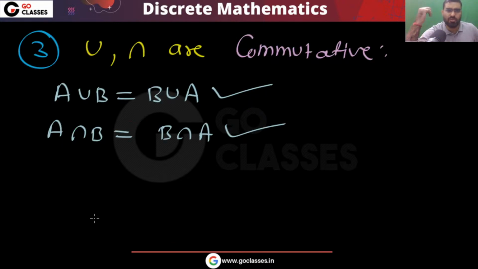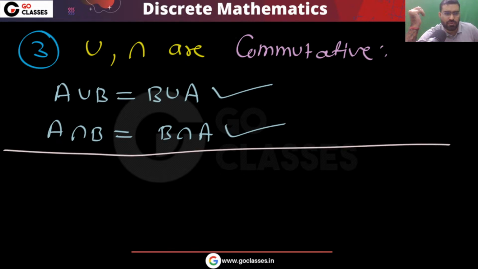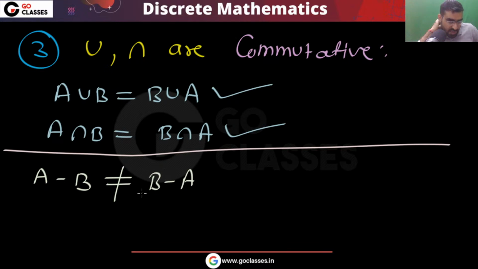Now let's see commutativity. What other operations are commutative? Let me tell you, these are commutative. Now set difference is not commutative. Remember, A minus B may not be the same as B minus A.